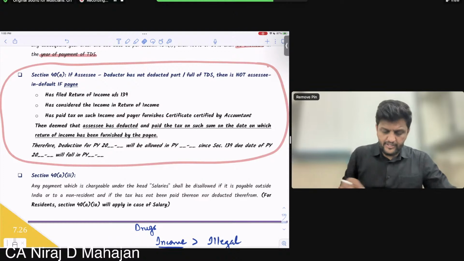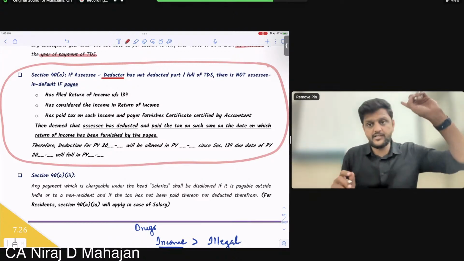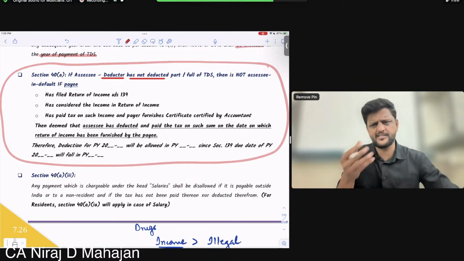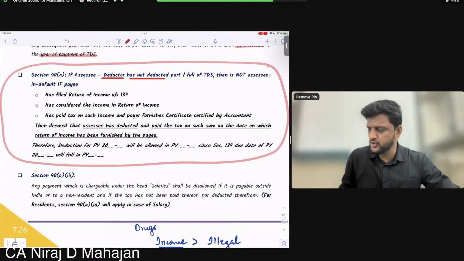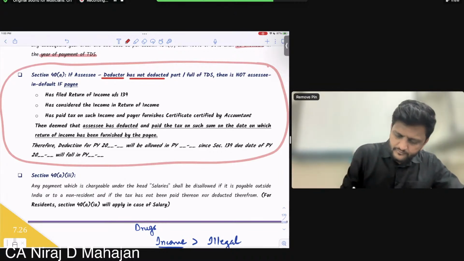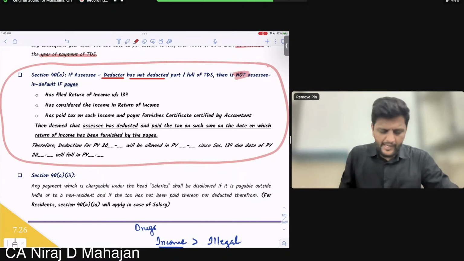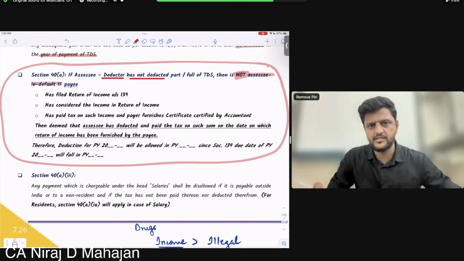Section 40A, pay attention. If the assessee deductor, in our example ABC Limited, has not deducted either in part or in full the TDS, and the only question is of payment, who forgot? The deductor forgot. Clear till here everybody? Then the assessee is still not an assessee in default. That means we will still not consider it as a non-compliance.